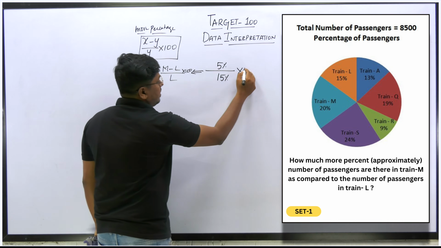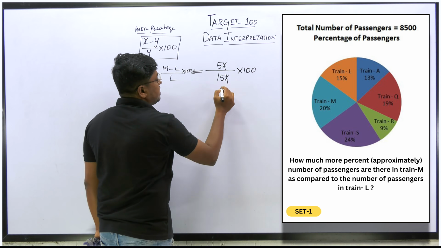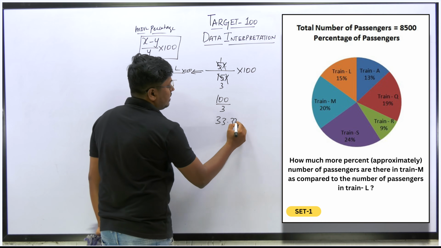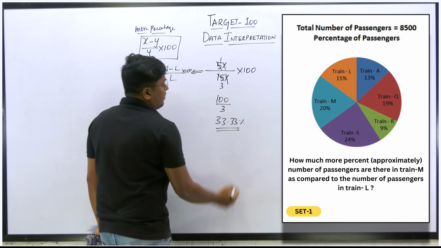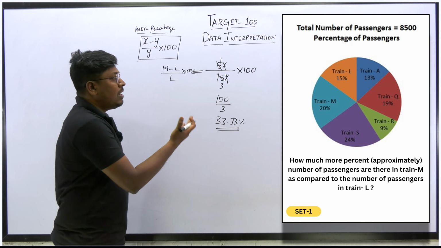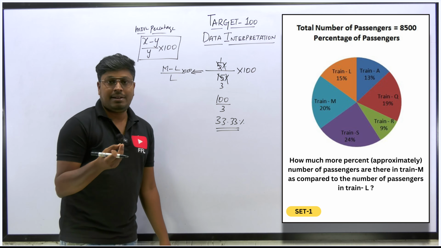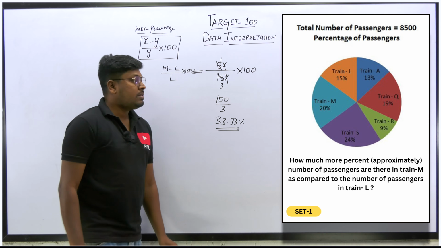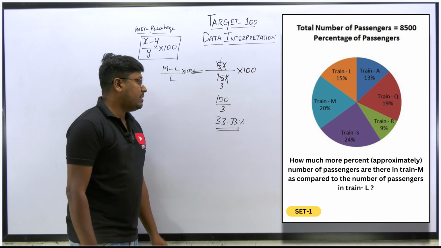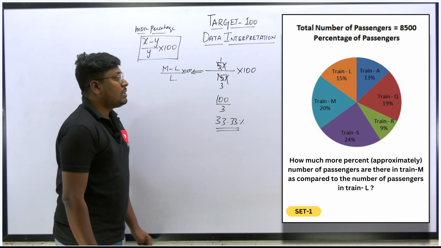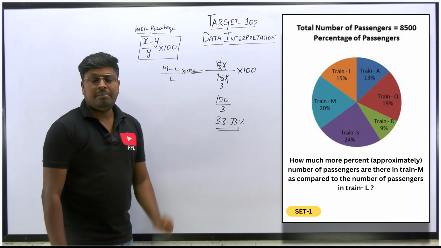So into 100. 1 5s are 3, 5 3s are 15. So 100 by 3 will be definitely 33.333, and it goes on. Here also we don't want to find an exact value. How much more percentage approximately? So we can say approximately 33%. Based upon the option, we can say the answer will be 33% approximately. So that is the answer for the last question in set number 1.